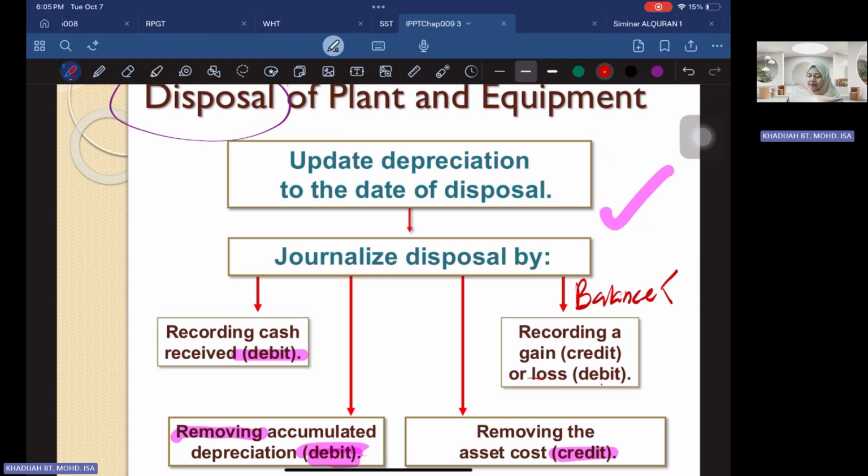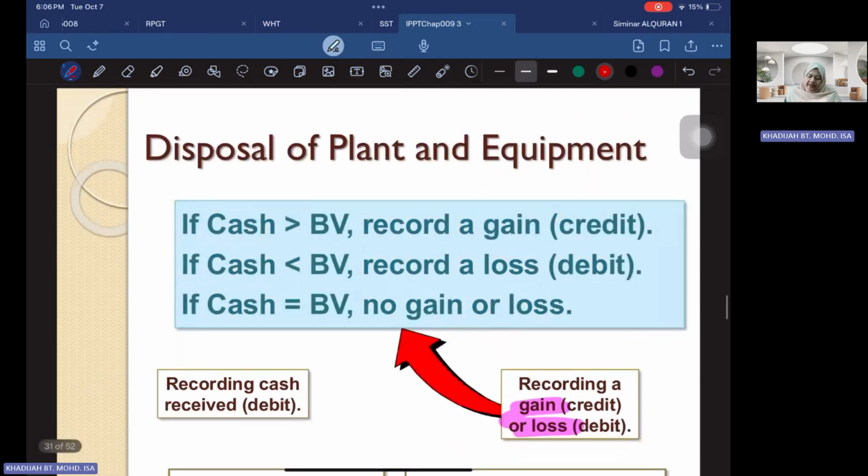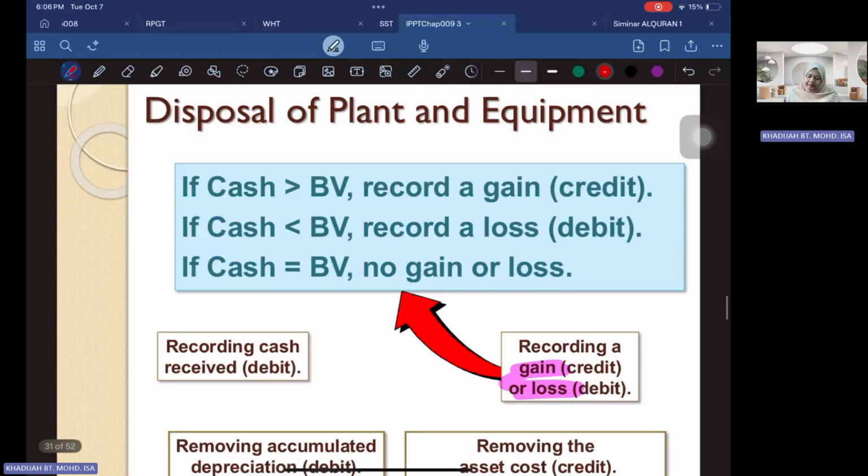Why? A loss is an expenditure, so debit is an expenditure, and it refers to a loss. A gain refers to a credit balance, which is revenue, isn't it? This one is an expense, this one is a revenue. So that's why credit and debit. We will look into the entries later. You know that if your cash is more than the book value, you record a gain. That one we'll look into later.